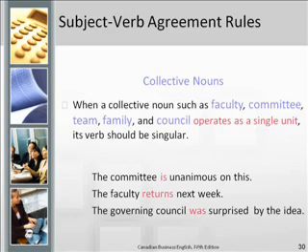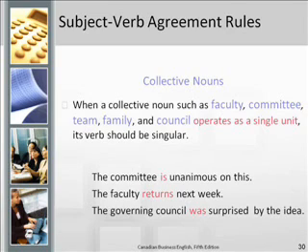Let's take a look now at collective nouns. When a collective noun such as faculty, committee, team, family, and council operates as a single unit, its verb should be singular. So have a look at the following sentences and note the singular verb used with the collective noun.